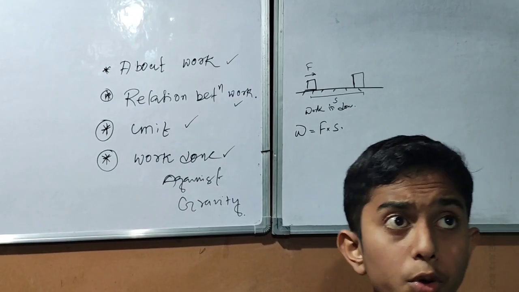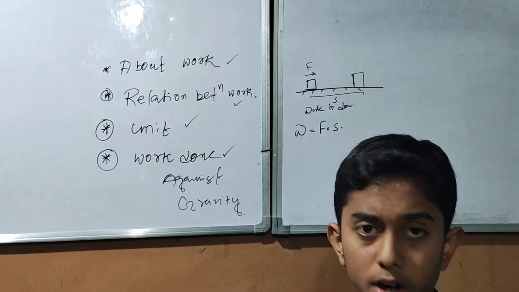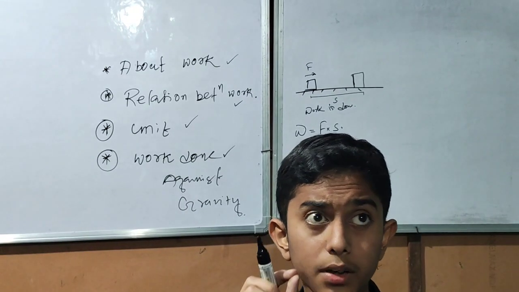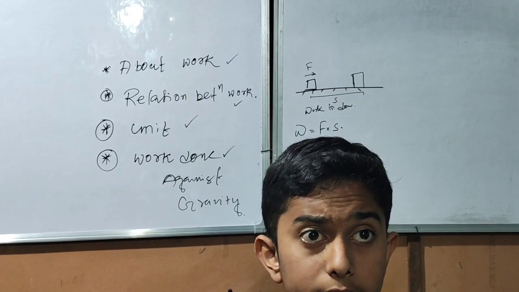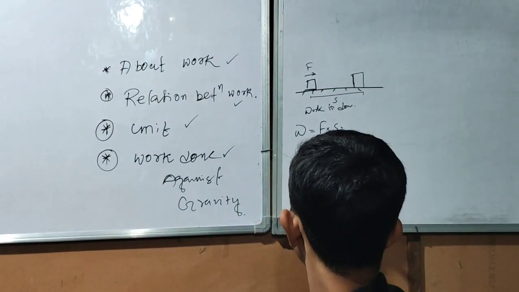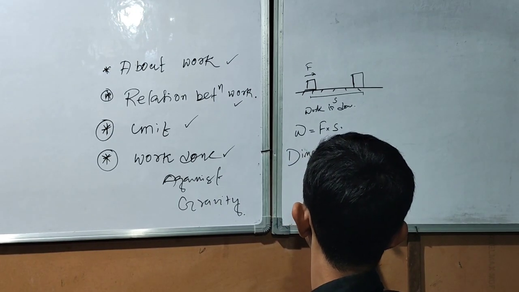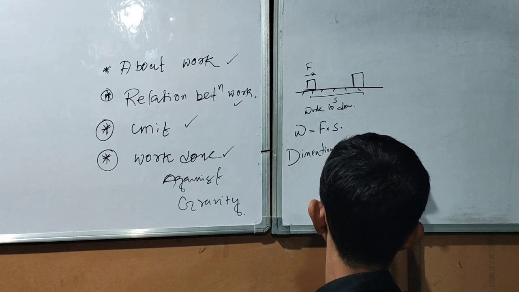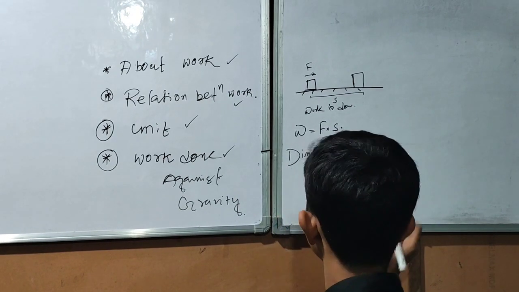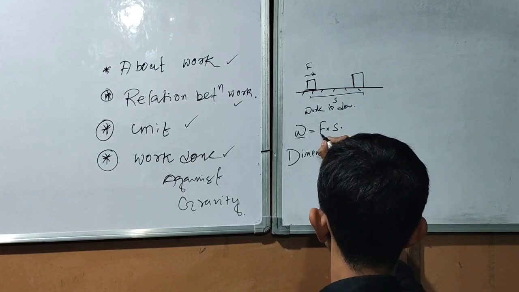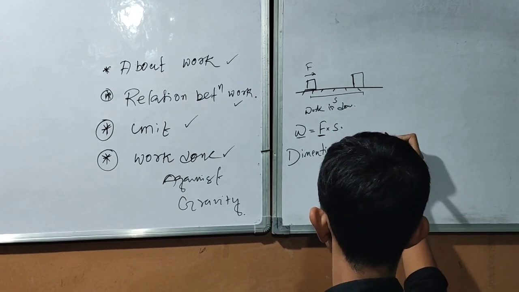Now we will know the dimensions of work done. We will define work in terms of fundamental units. Dimension of work equals dimension of force into dimension of displacement. What is the dimension of force?